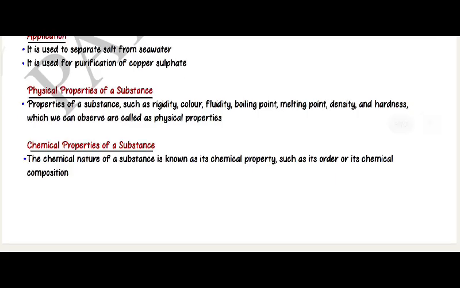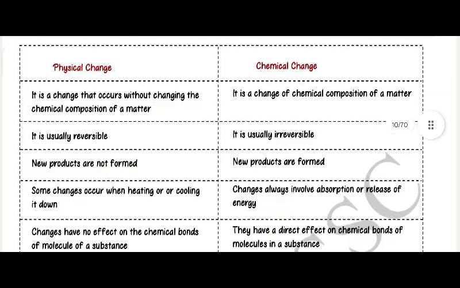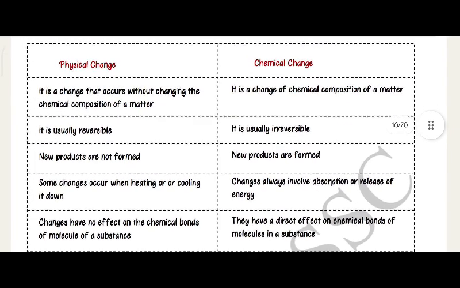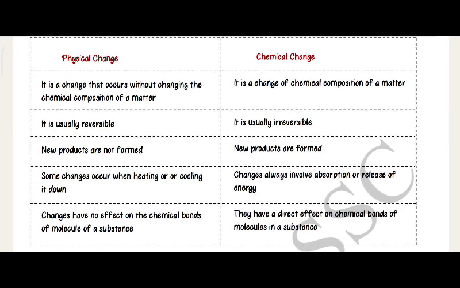Chemical properties of a substance. The chemical nature of a substance is known as its chemical property, such as its odor or its chemical composition. Physical change, chemical change. Physical change: it is a change that occurs without changing the chemical composition of matter. It is usually reversible. New products are not formed. Some changes occur when heating or cooling it down. Changes have no effect on the chemical bonds of a molecule of a substance.